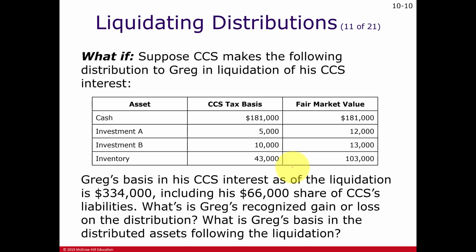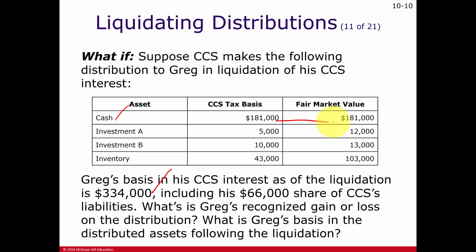We have Greg again taking three different assets in a liquidating distribution. Again, we're still working with the total same adjusted basis of 334,000. The question is now, how much of that 334,000 is going to be allocated to each asset? Cash will always have costs allocated to its face value, like we see here. It will never be different than its face value.